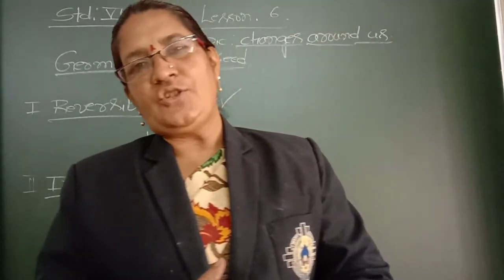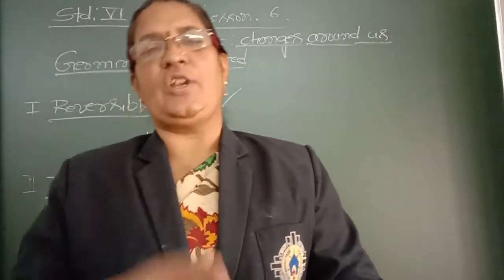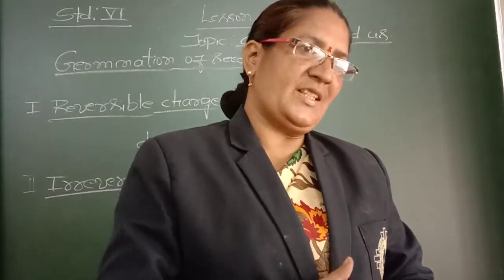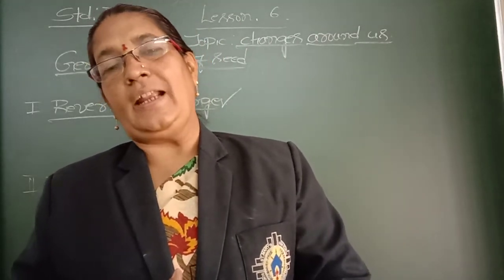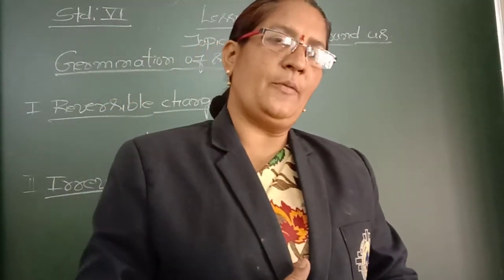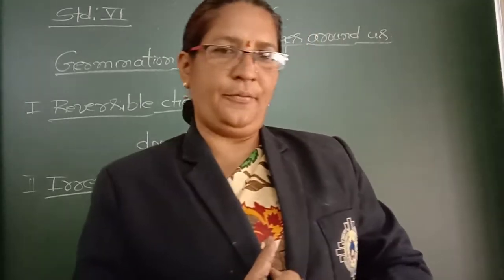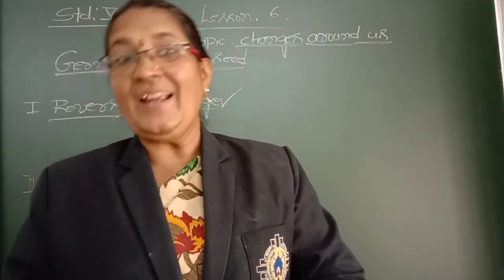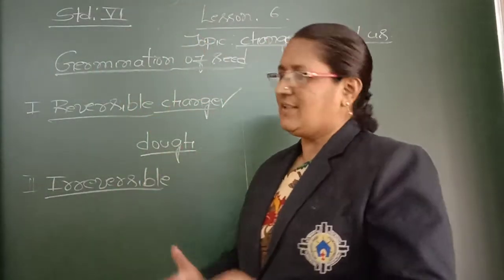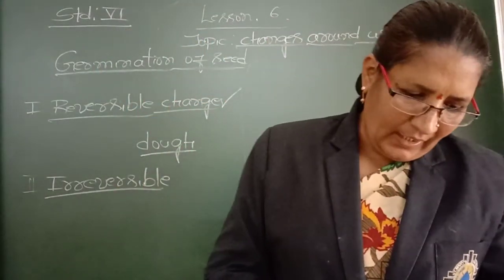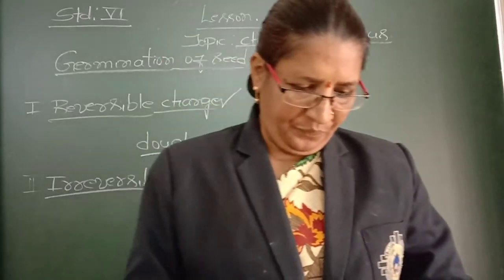After she makes it, she spreads that on the tawa and bakes it. After it is baked, is it possible for us to get back the raw dough? Highly impossible. In all these examples, the type of change that occurs is called an irreversible change.